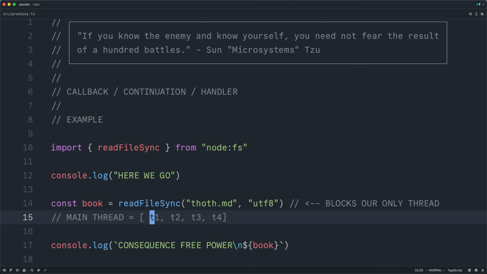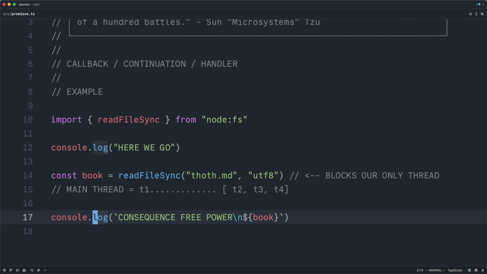The problem with our example here, however, is that task 1 is going to spend all of this time waiting for a blocking disk read. This I/O operation is handled by the operating system and therefore has nothing to do with JavaScript, so it's sort of silly that we're waiting for it to complete. But if we did not block here until this operation completed, then how would we be able to use its result in the remainder of our program?